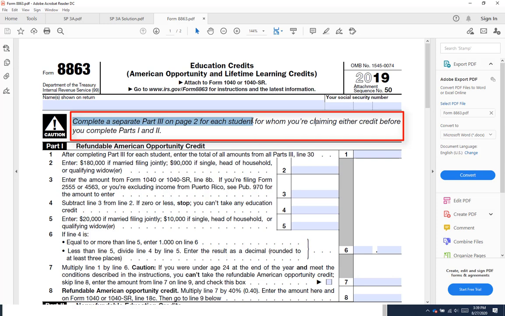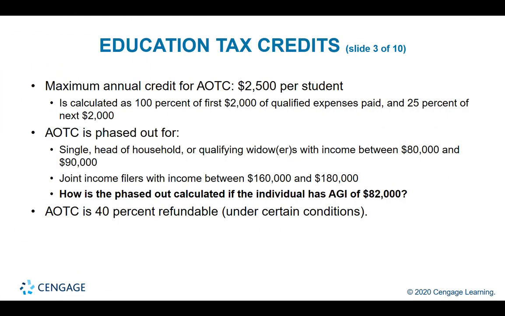Here we only have one student in this problem, but for your exam you have 2 students, so you would do part 3 for each student. So there are 2 part 3 sheets that you have to fill out, but only one part 1 and one part 2. One more item needs to be stressed. The AOTC is 40% refundable. This is very, very important. Again, the AOTC is 40% refundable.